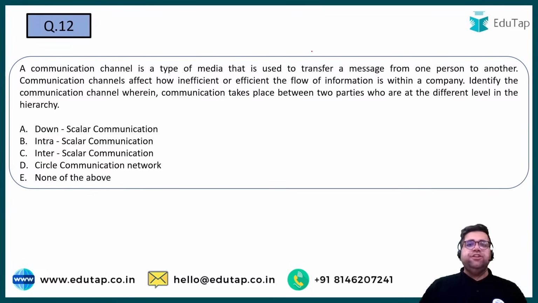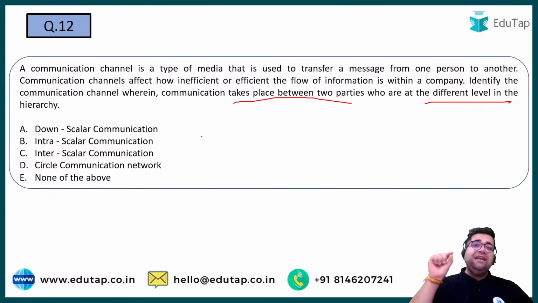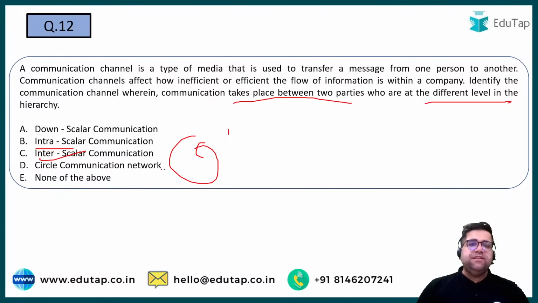So let's read the question. Communication takes place between two parties who are working at different levels. So different levels are there, so it will be interscalar. Inter, not intra. Intra is basically two people who are working on the same level, so therefore we use the word intra for them. But if, let's say, a top level person is talking to the middle level person, then it will be inter only. So the right answer will be option number C.